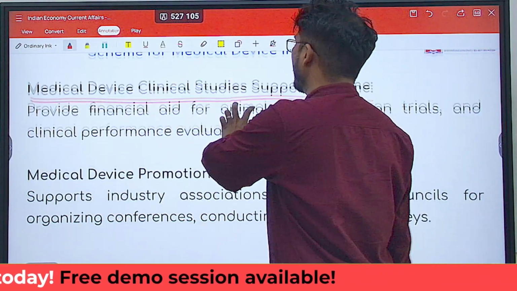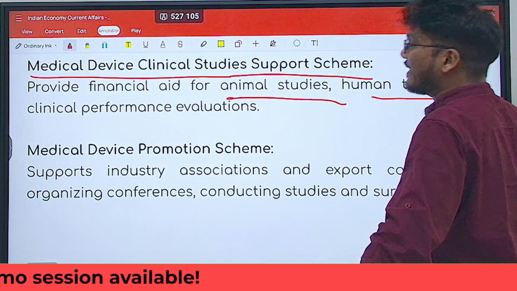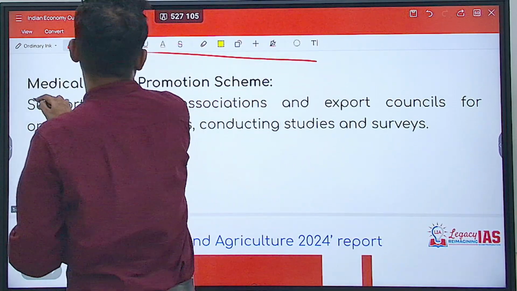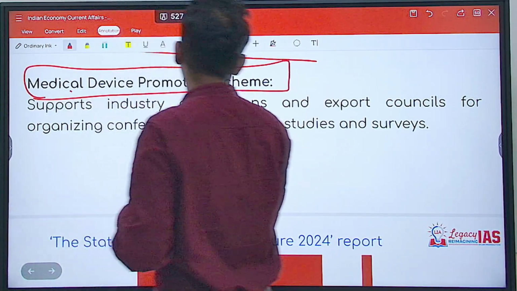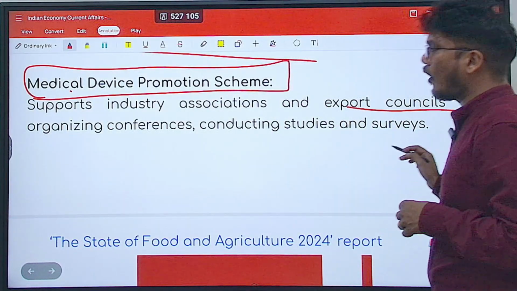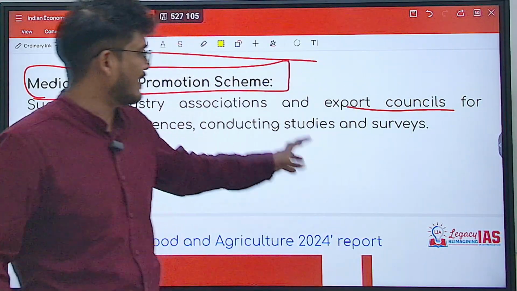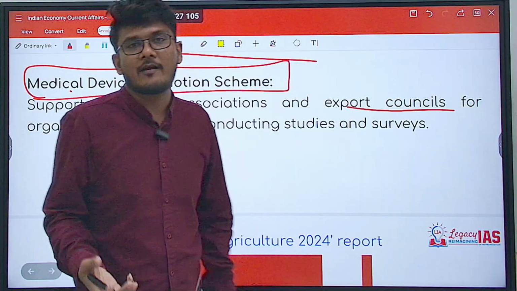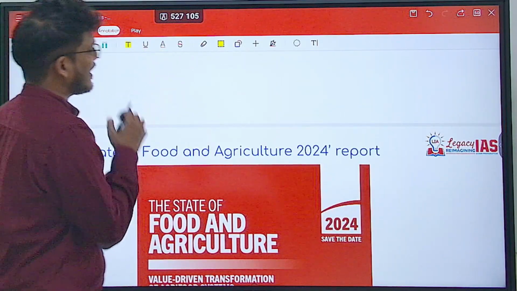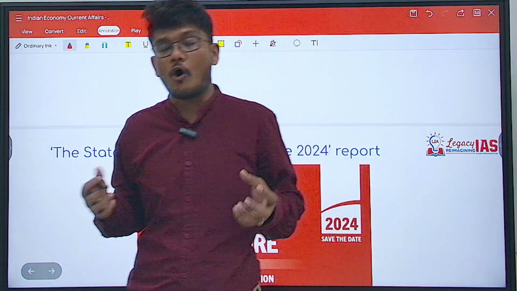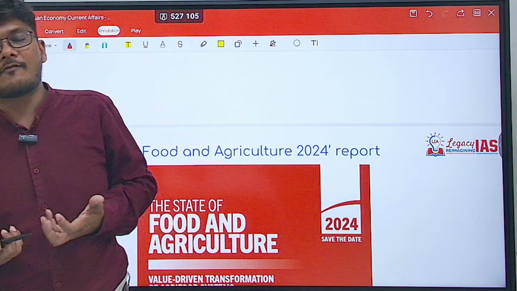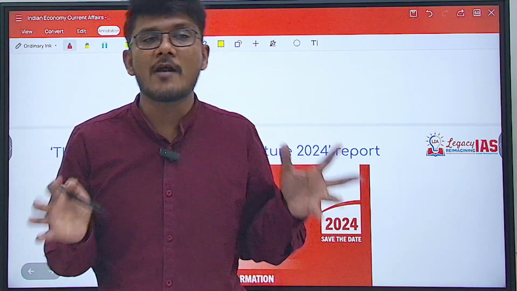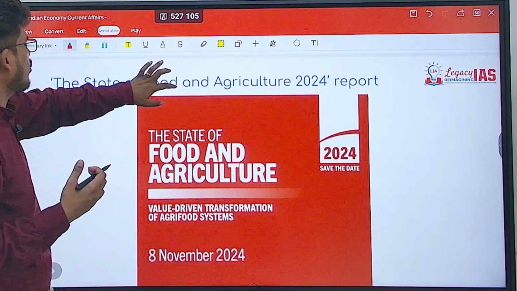So it will provide financial aid for animal studies, human trials, and clinical performance evaluations that are done. And then finally, Medical Device Promotion Scheme. It will support the industry association and export councils for organizing conferences, conducting studies, surveys in order to come up with better designs, better technology, better equipment, so on and so forth. So everything is related with respect to the development or the creation or the production of medical devices, so that we can produce ourselves indigenously and ensure that the imports are brought down. So it has a sort of export orientation.